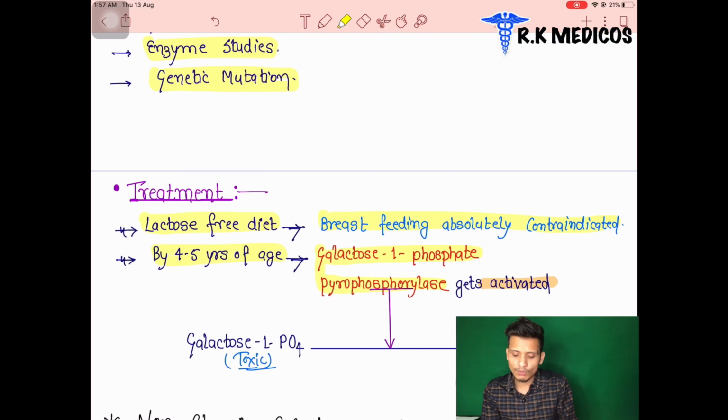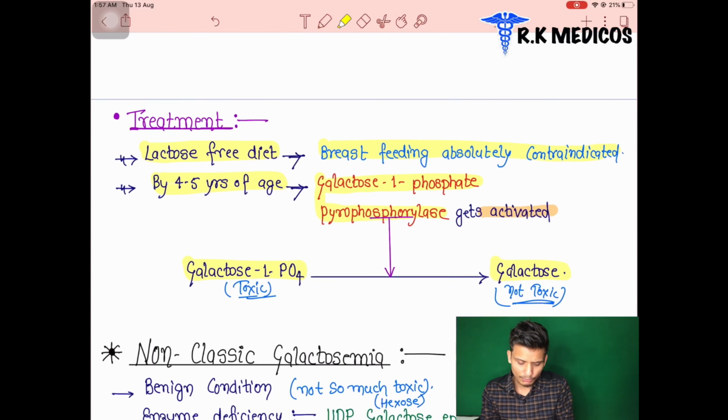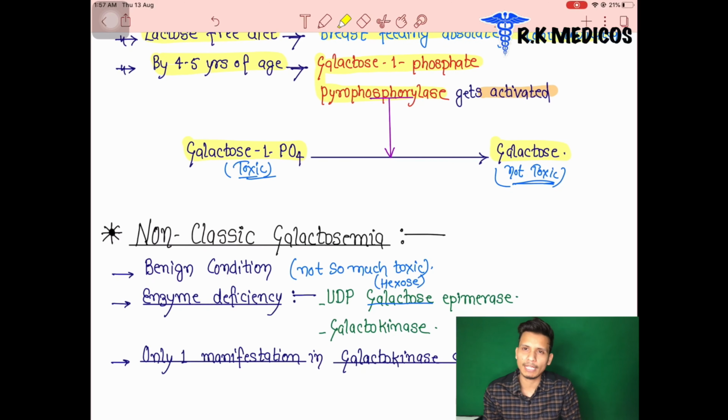What these enzymes do is convert galactose 1 phosphate, the toxic substance accumulated in our body, which leads to galactosemia, into galactose, which is less toxic or not toxic. So these enzymes are not that helpful for us early on, but at the age of 4 to 5 years they are activated in our body.